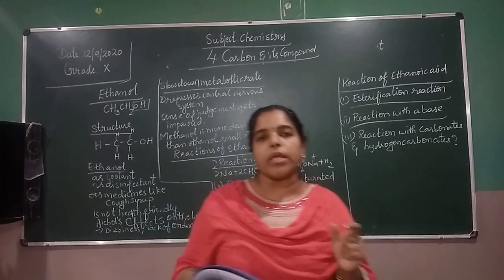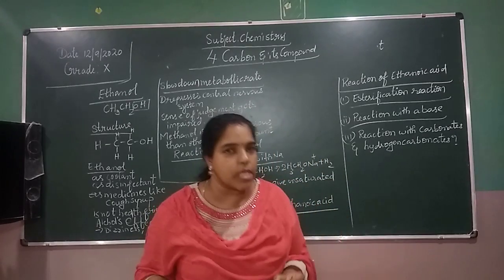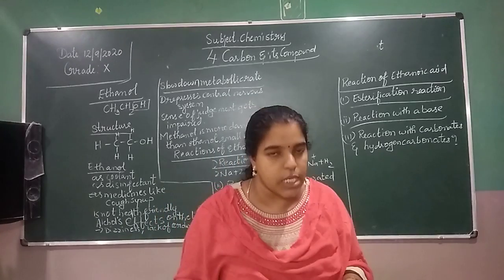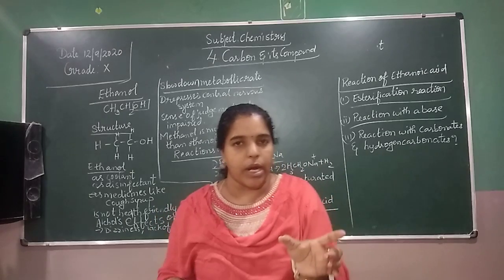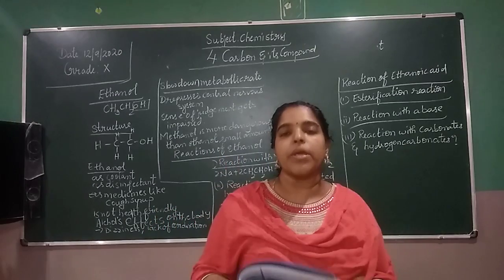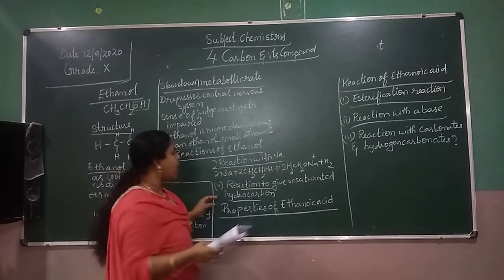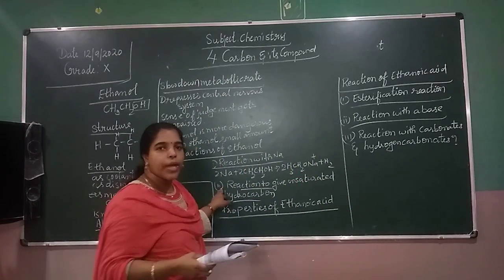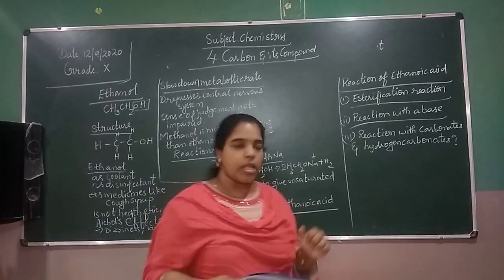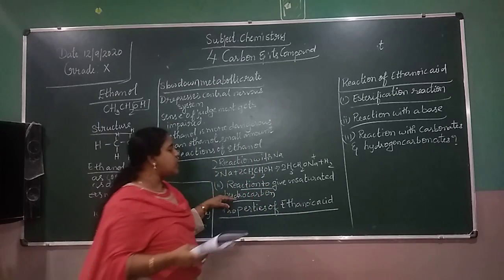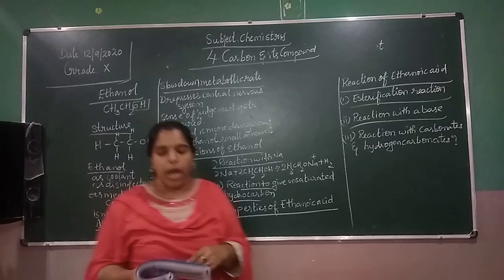When sodium reacts with ethanol, which gas is evolving? Hydrogen gas. What is the byproduct we are getting? Sodium ethoxide. Next, the reaction of ethanol to give an unsaturated hydrocarbon. Let's see the product.